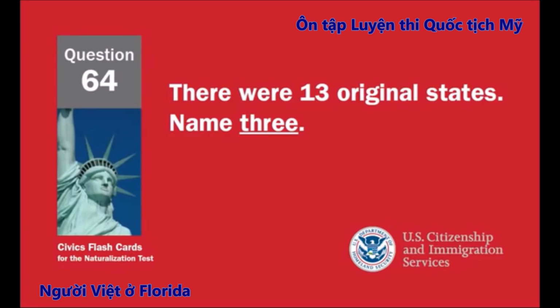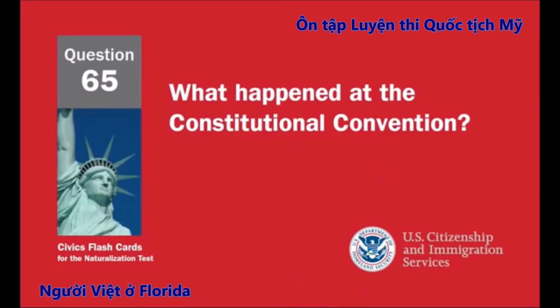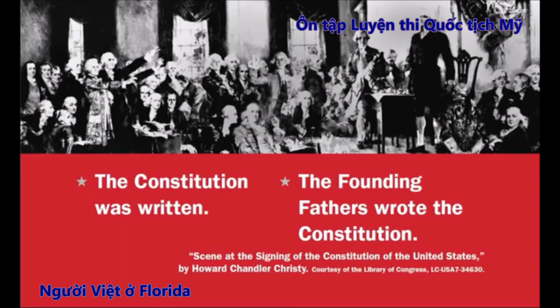There were 13 original states. Name 3. New Hampshire, Massachusetts, Rhode Island, Connecticut, New York, New Jersey, Pennsylvania, Delaware, Maryland, Virginia, North Carolina, South Carolina, Georgia. What happened at the Constitutional Convention? The Constitution was written. The Founding Fathers wrote the Constitution.